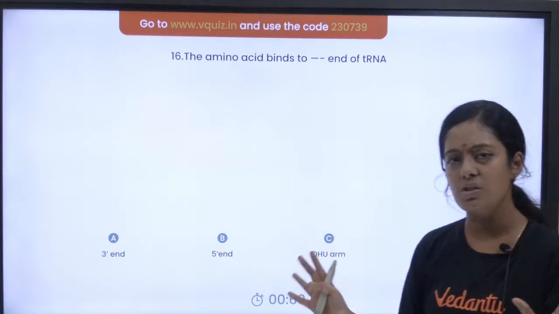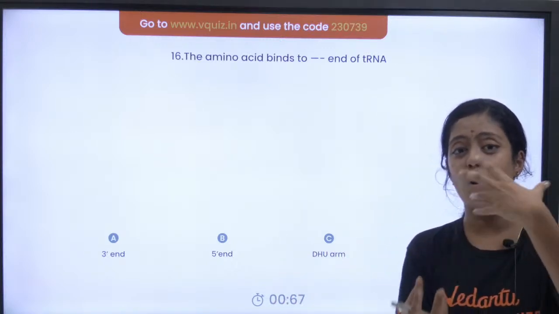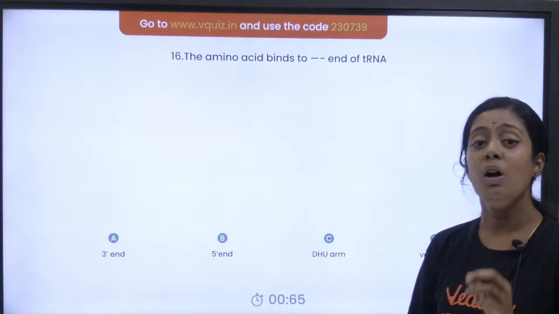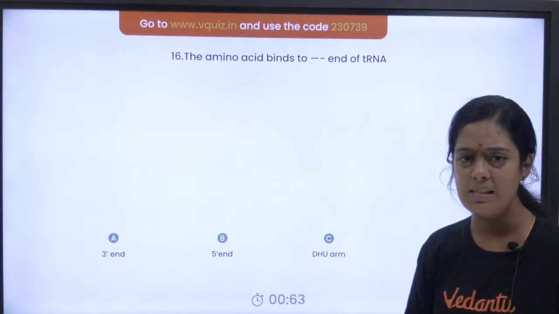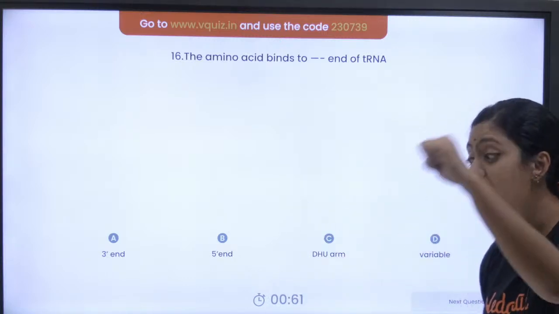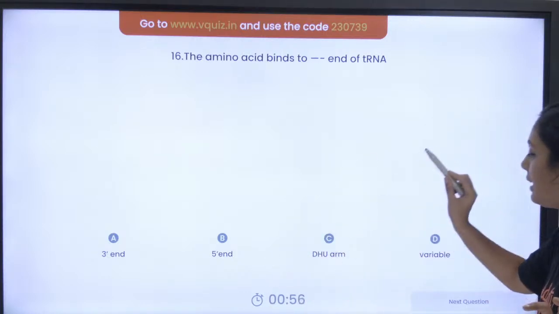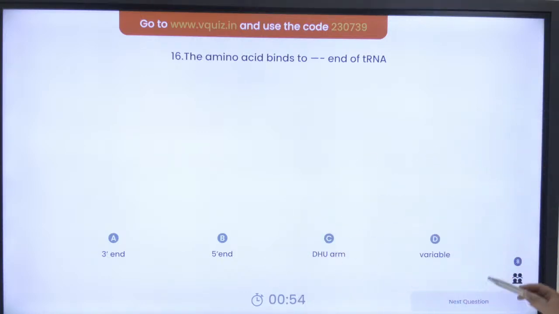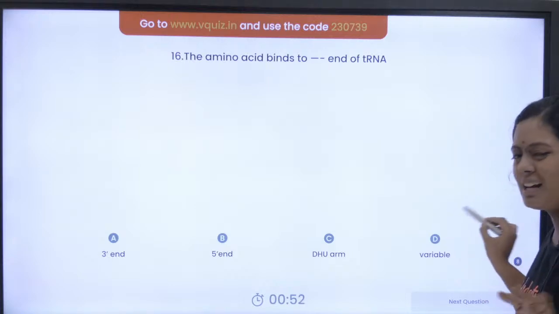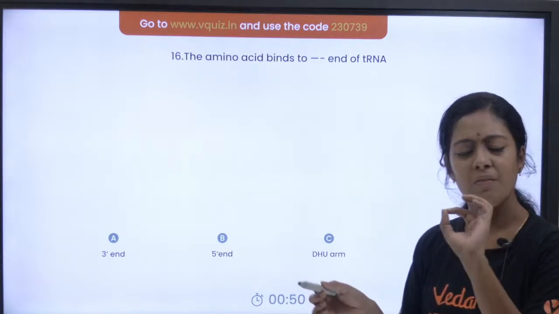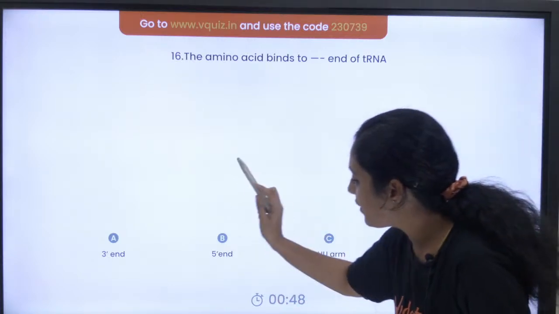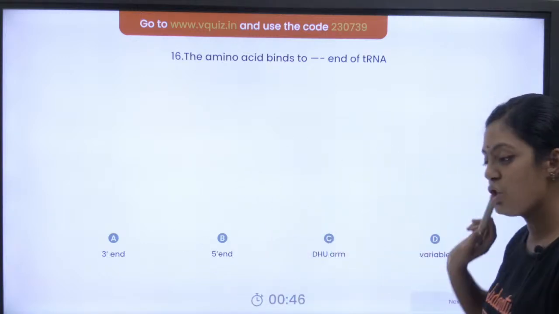So the amino acid binds to dash end of tRNA. இது ரொம்ப simple question, right? உங்க tRNA அந்த clover leaf model படிச்சிருப்பீங்க, கரெக்ட்டா? உங்க tRNA க்கு different parts இருக்கு. என்னோட amino acid வந்து எங்க போய் bind ஆகும்னு கேட்டிருக்காங்க. 3' end, 5' end, DHU arm, variable. Very easy question. கண்டிப்பா வேரியபிள் கிடையாது, right? Variable is not the answer. So you have to choose between 3' end, 5' end and DHU arm.